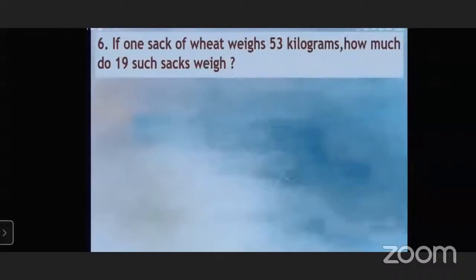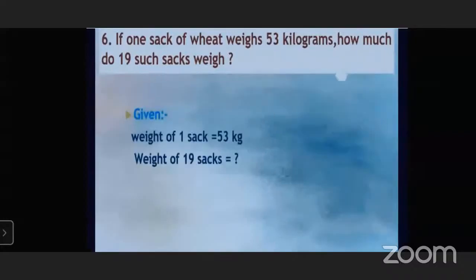If one sack of wheat weighs 53 kilograms, how much do 19 such sacks weigh? So what can we do? What have we been given? We have been given the weight of one sack, that is 53 kg.